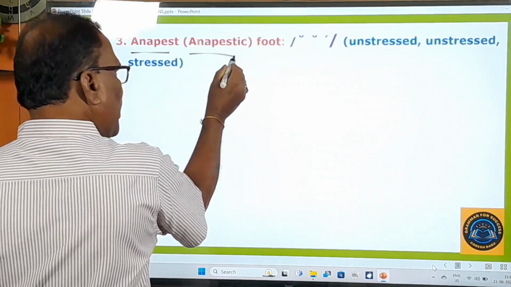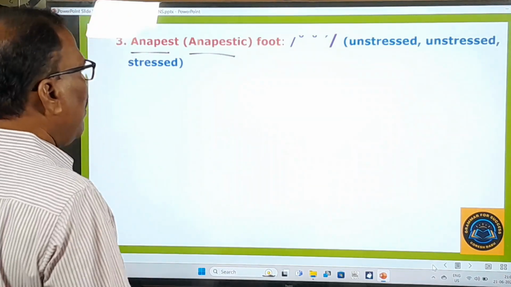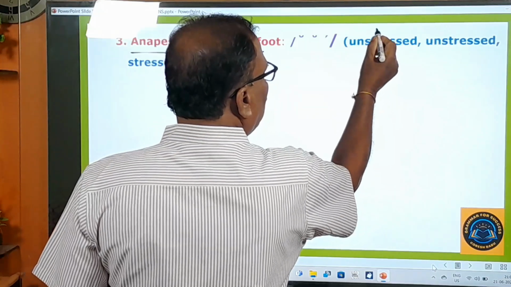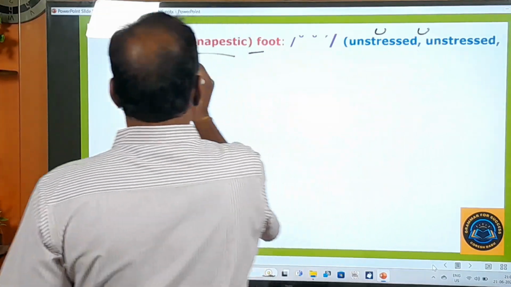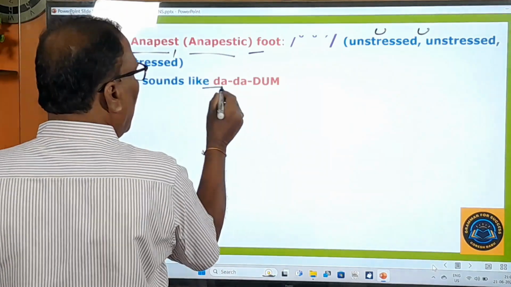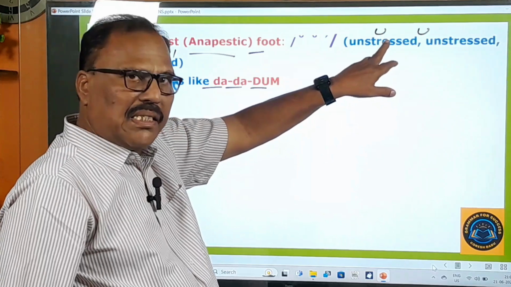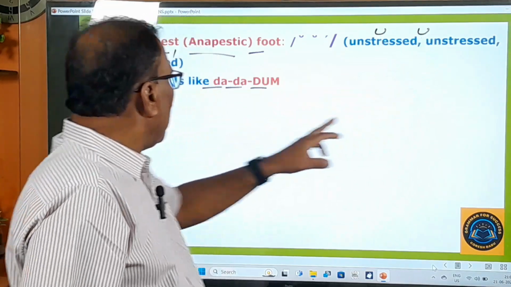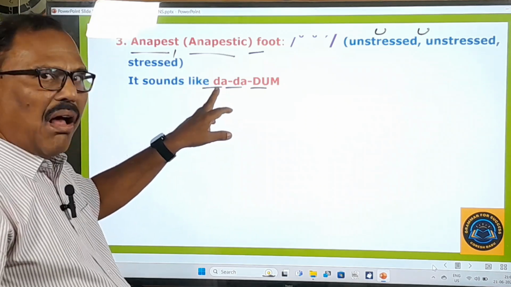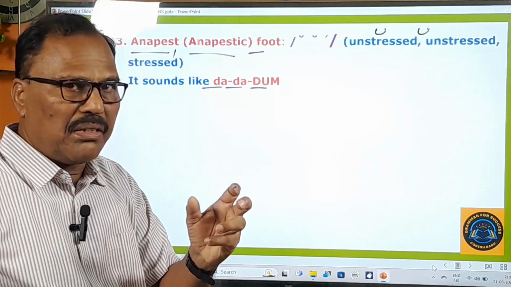Anapest or anapestic foot. Here in this foot you find 3 syllables. Unstressed, unstressed, stressed. That means, in other words, we can say like this: da da dhum. Unstressed is marked by this sign always. Stressed is marked by this sign. So here unstressed is always called da. Stressed is dhum. So this is what we are using right from the beginning.